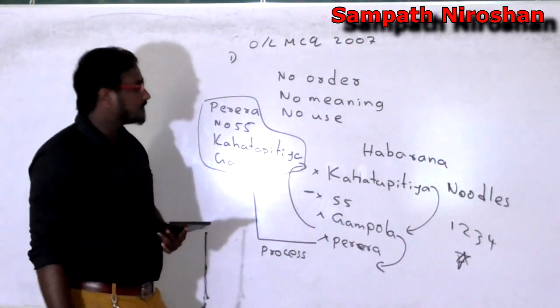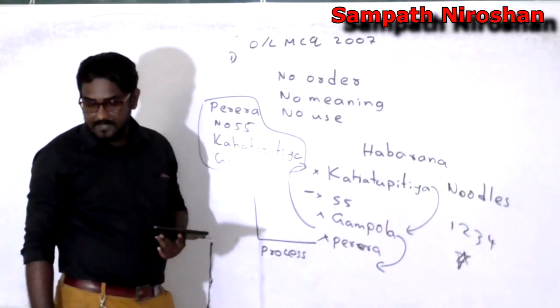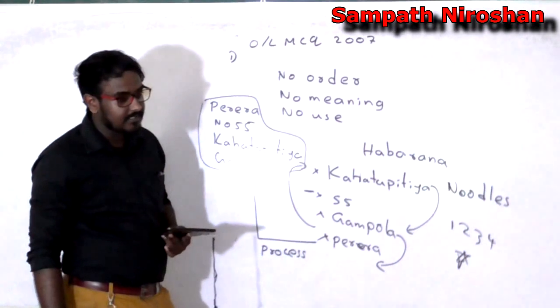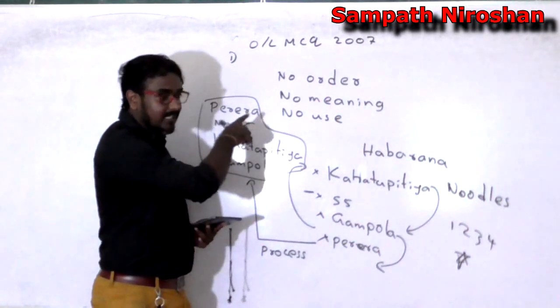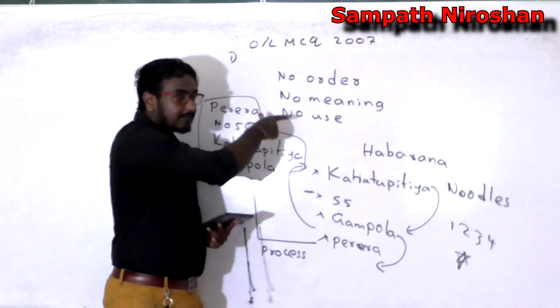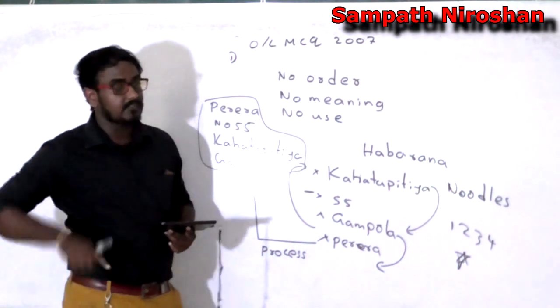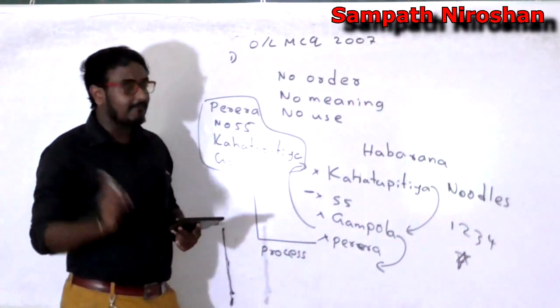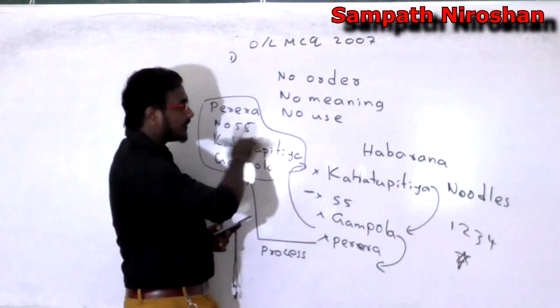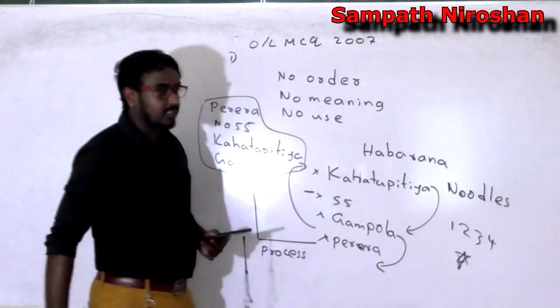Data are facts which have no order, no meaning, and no use. If somebody asks what is information? That's a set of facts which has a certain order, with a meaning and with a use. Understood? And what is raw data? Raw data are facts, still no order, no meaning, no use, but you can use them to generate information.